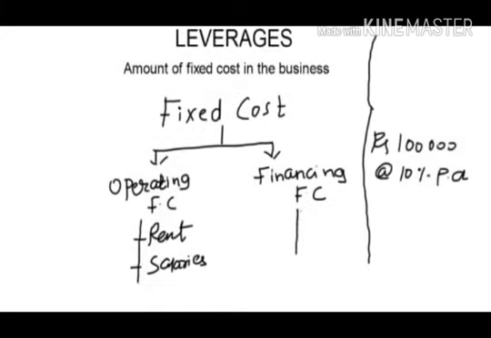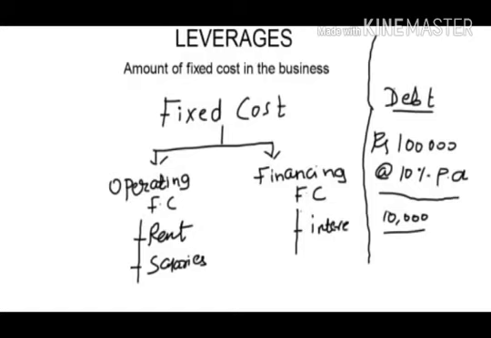Financing fixed cost comes into the picture when you have taken debt in the business. Let's say to expand the business, you have taken a loan of rupees 1 lakh at 10% per annum interest. Now every year you have to pay 10,000 rupees as interest. So this 10,000 rupees, which is the interest cost, is classified as financing fixed cost.